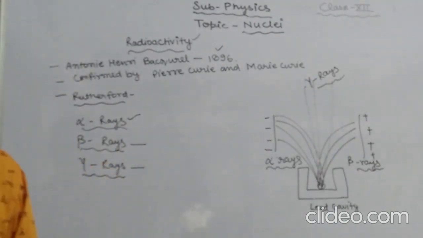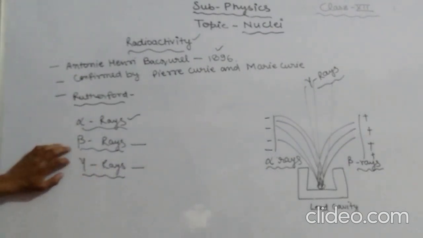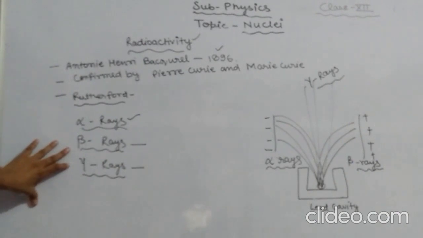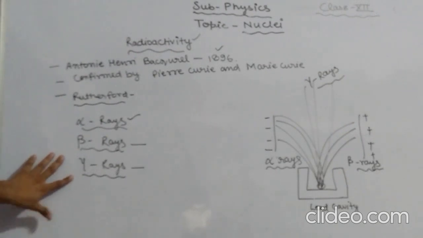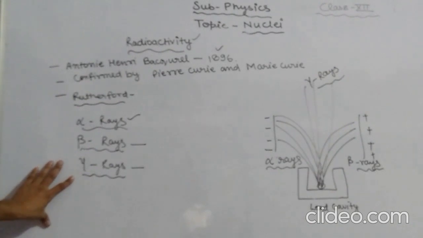What are the properties of beta rays? They are also deflected by electric field and magnetic field, and they affect photographic plates. But what about gamma rays? They have no charge. The rest mass of gamma rays is 0. They go undeviated. They are not deflected by electric field and magnetic field.